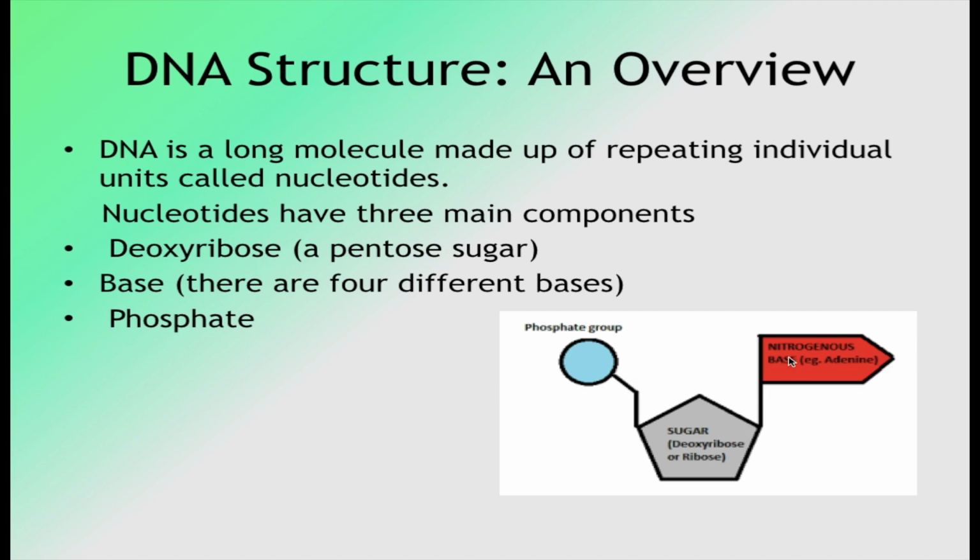Then we have nitrogenous bases. There are four different types of nitrogenous bases, and we have a phosphate group. So this is the structure of a nucleotide, and if we remove the phosphate group then we get a nucleoside.